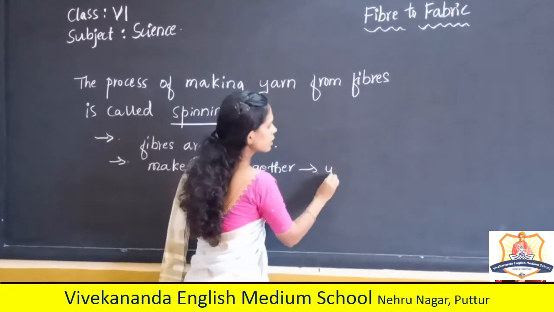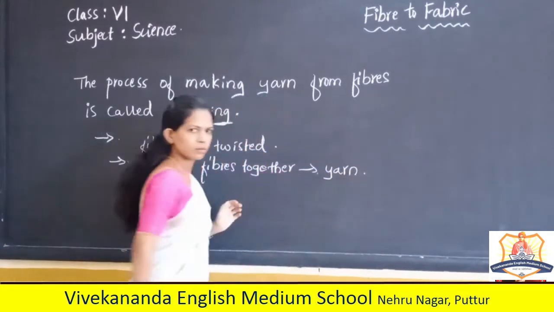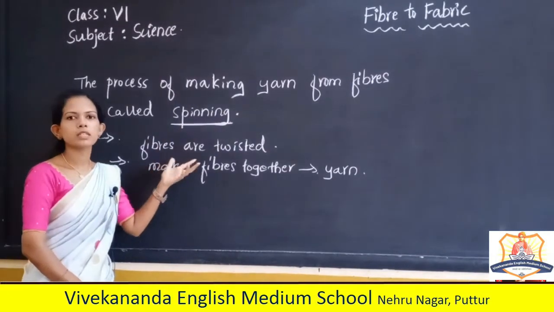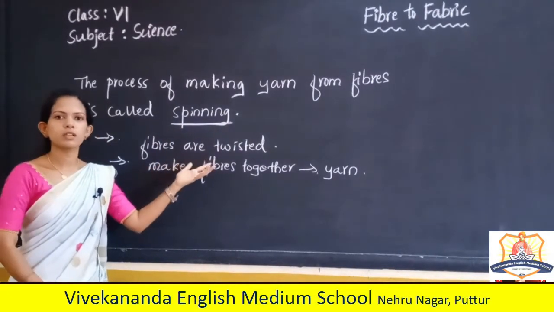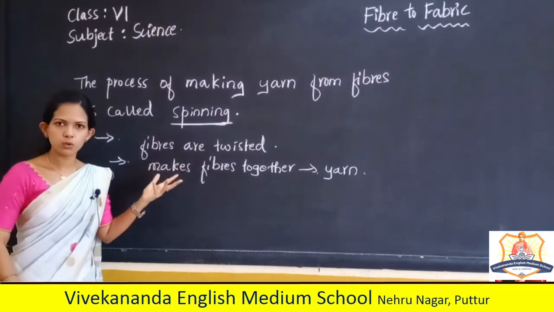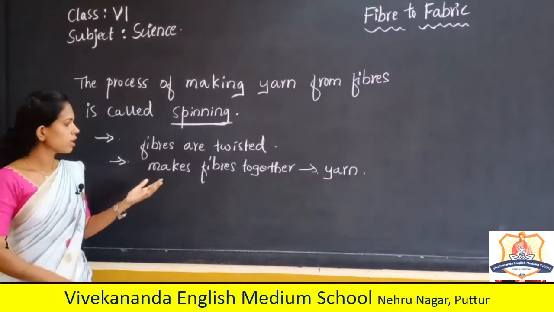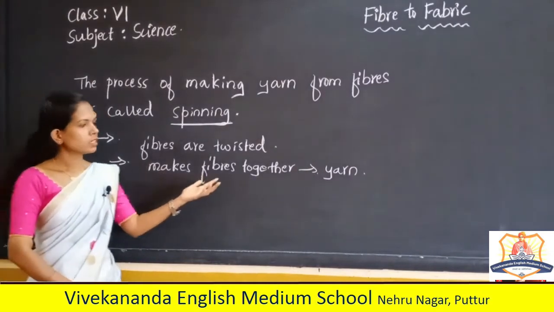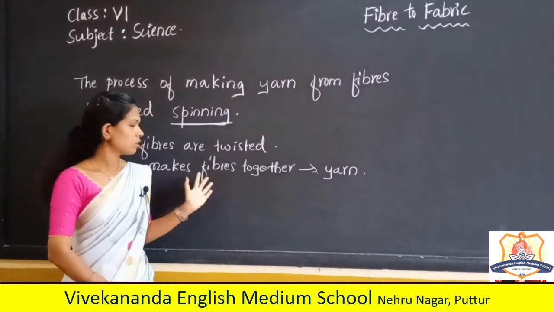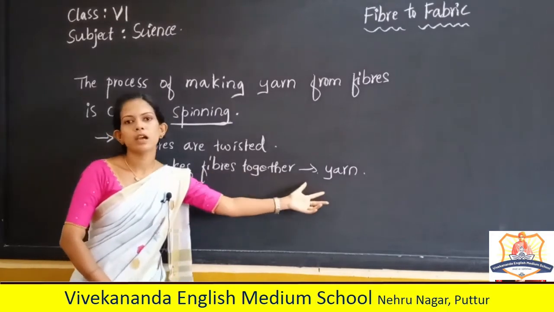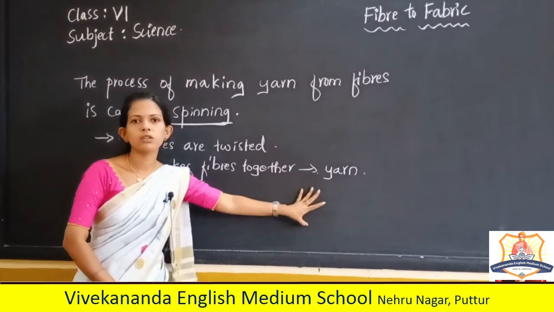This is the process of spinning. First the fibers are separated from the wool, those fibers are twisted, and then they combine together and make a yarn. They are converted into yarn.